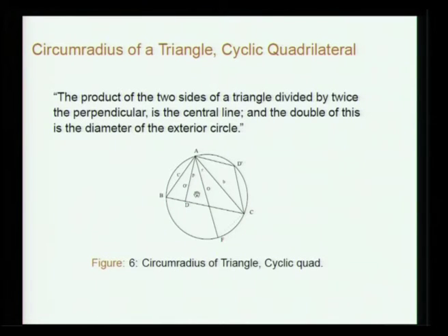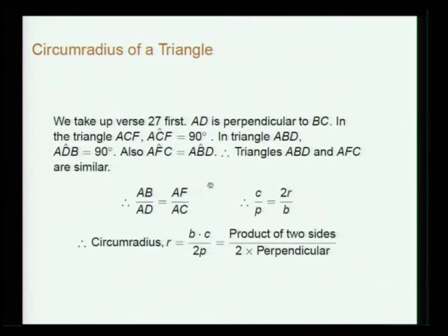So AB divided by AD is equal to AF by AC. So C by P is 2R by B. So R is B into C divided by 2P. That is, the product of the sides divided by 2 into the perpendicular. So the circumradius, I think this is the first time that it has been obtained.